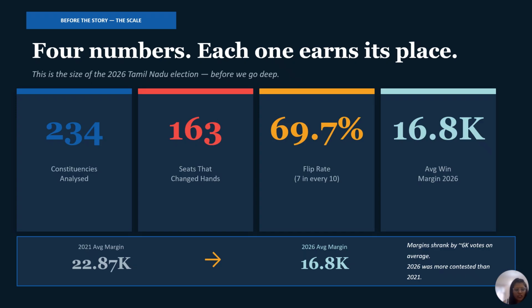That last one is interesting because in 2021, the average margin was 22,870 votes. In 2026, 16,800. So the margin shrank. The election got closer, more contested. I'll come back to that, but keep it in mind. Scale understood. Now let's go region by region, story one. And I promise you, this is where it gets interesting.